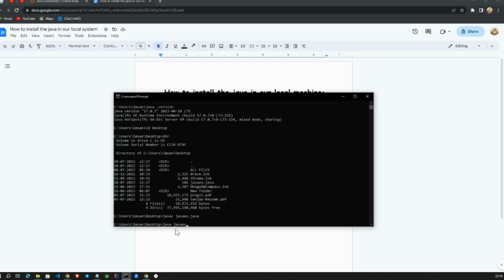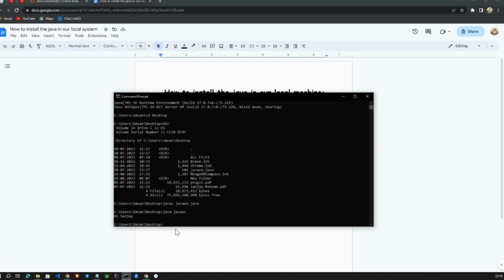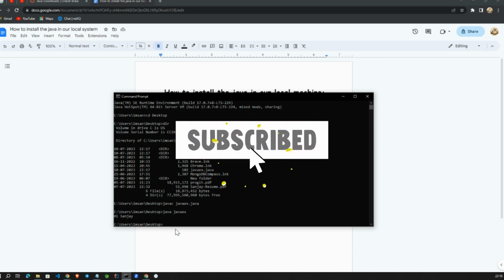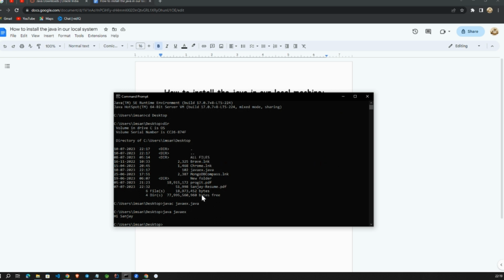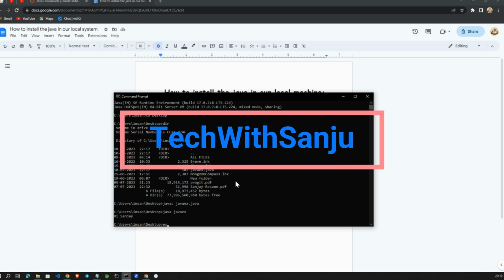No need to type the extension. See, like this, it's executed. The .class file is also there, but we can't read it because it is binary data.